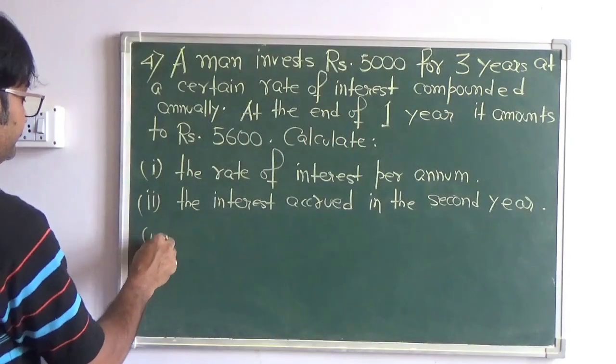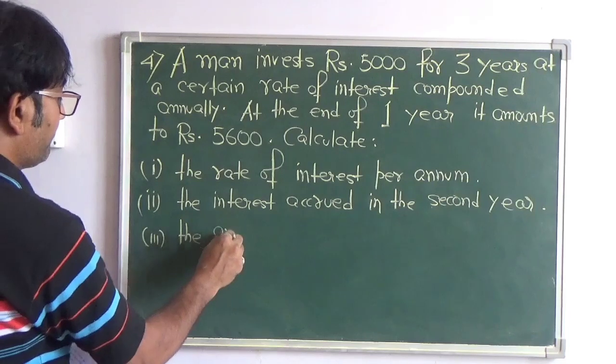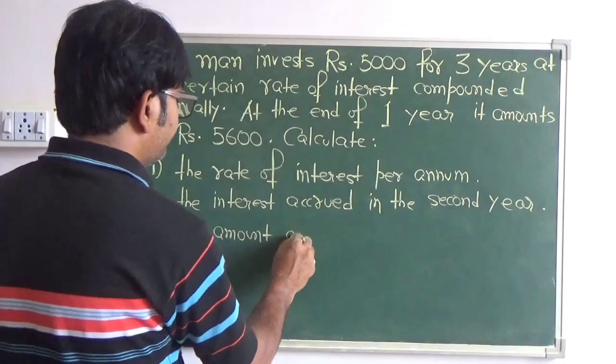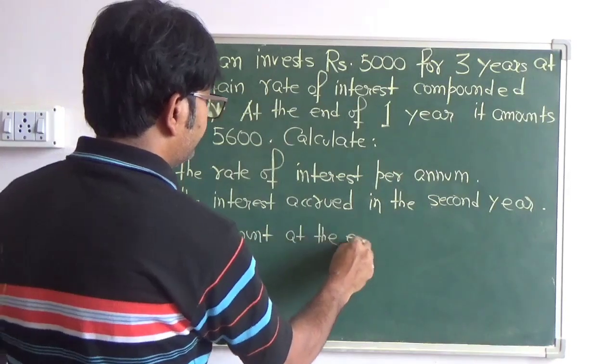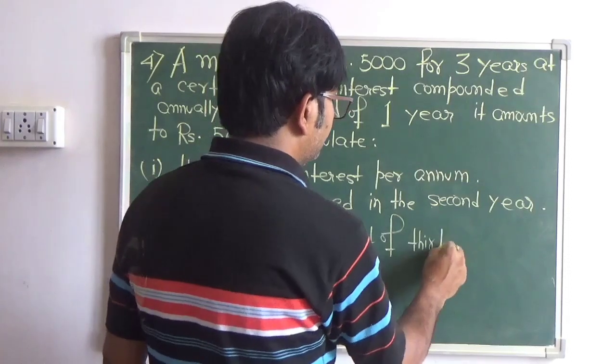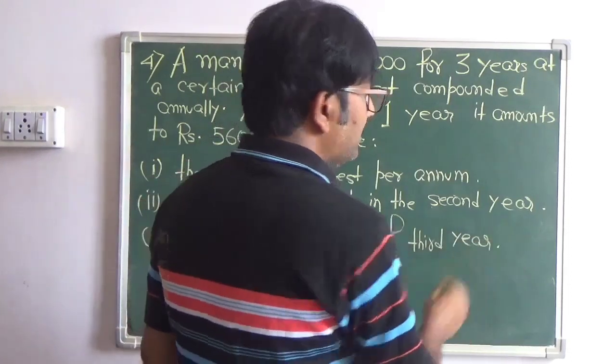Third, the amount at the end of third year. So this is the question.